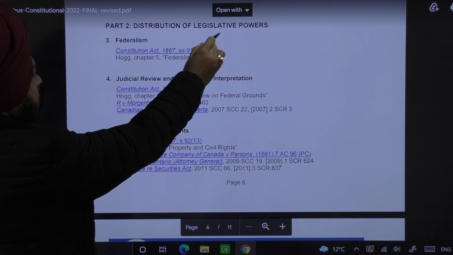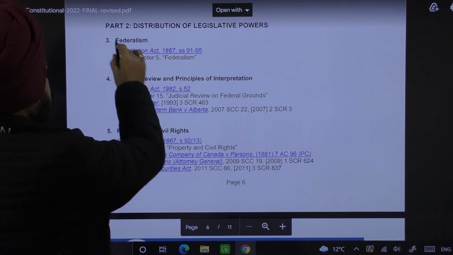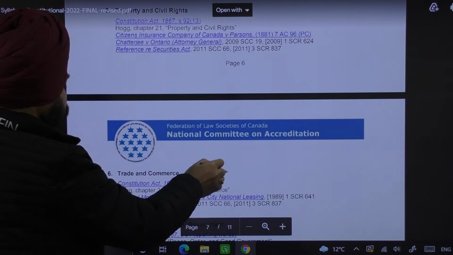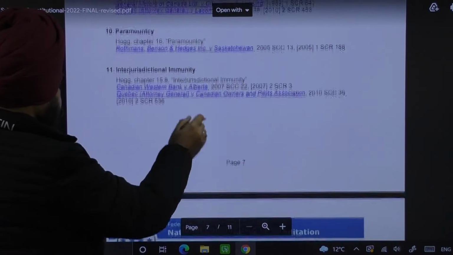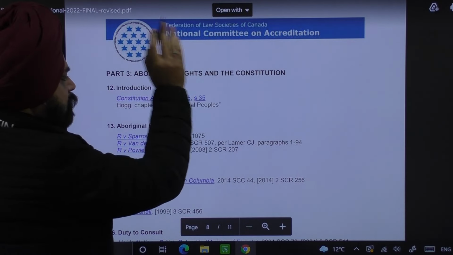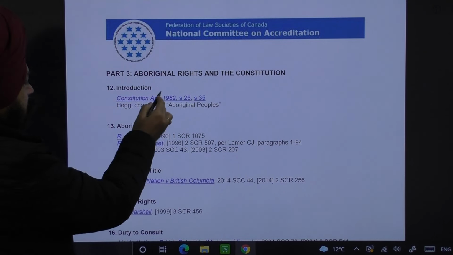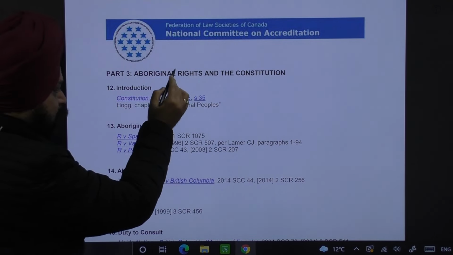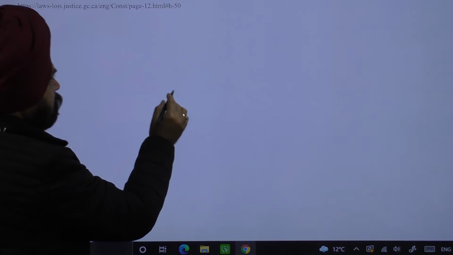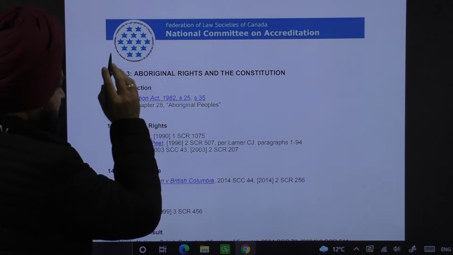Then there is a part 2. It is distribution of legislative powers. Then there are chapters contained in this part 2. Similarly, there is a part 3. It is aboriginal rights and the Constitution. Just have a look. Introduction, Constitution Act 1982. They have specifically provided section 25 and section 35.